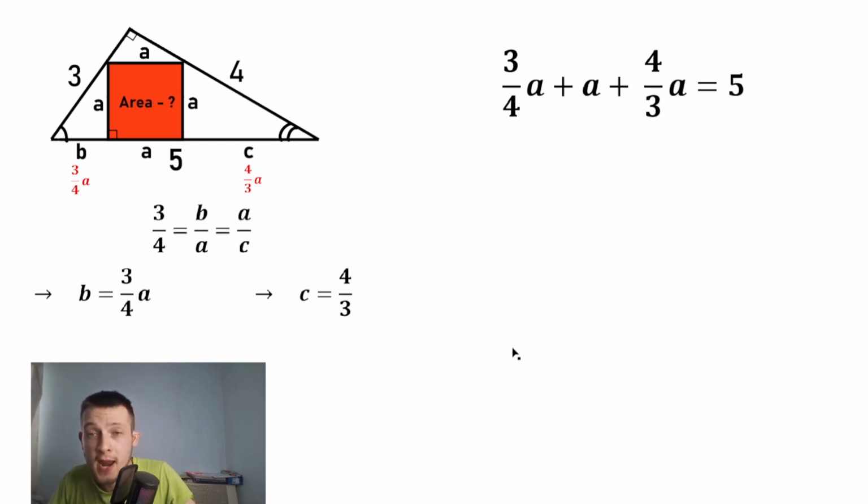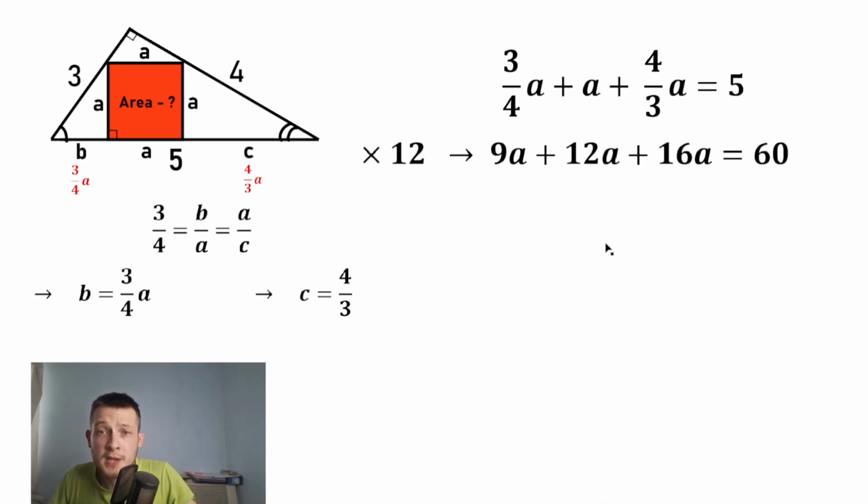Let's find our A from here. Let's multiply both sides by 12. When we multiply both sides by 12, the 4 and the 3 cancel, and as a result we have 9A, 12A and 16A equal to 60. Now let's find our A. We have 37A equal to 60, and we can easily find A from here. So A equals 60 over 37, this is our answer.